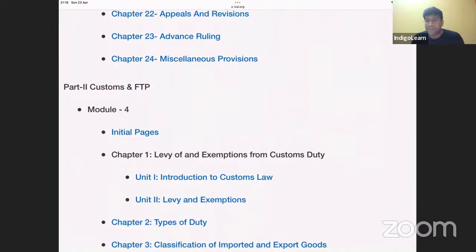Clear, friends? And advance ruling is binding only on that particular person who has obtained the advance ruling. Clear? And if advance ruling is obtained by way of fraud, misrepresentation of fact, or suppression of facts, then the advance ruling is regarded as void. Then finally, we have the topic of miscellaneous provisions, where there are small points related to power to collect statistics, anti-profiteering authority. Like this, small points are there in the topic of miscellaneous provisions, my dear friends.